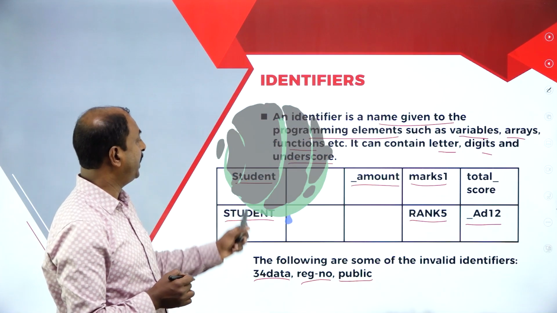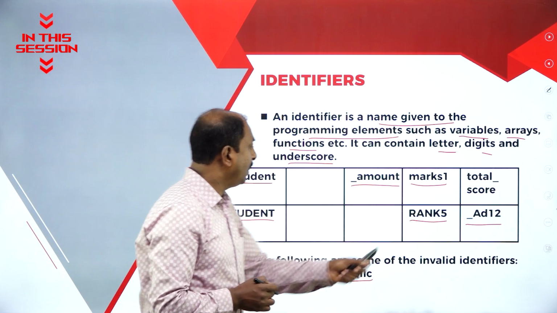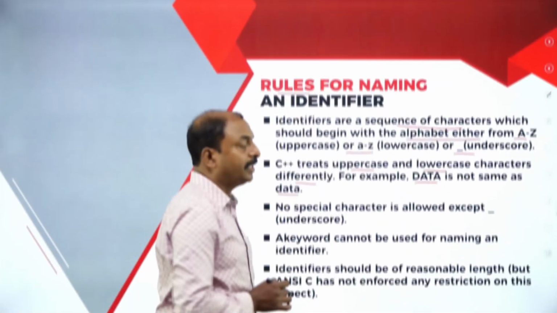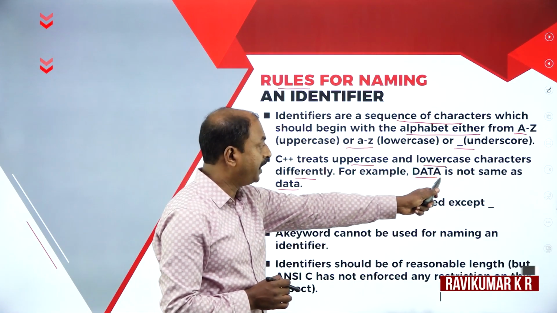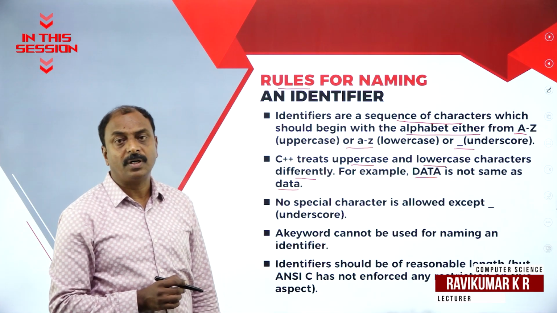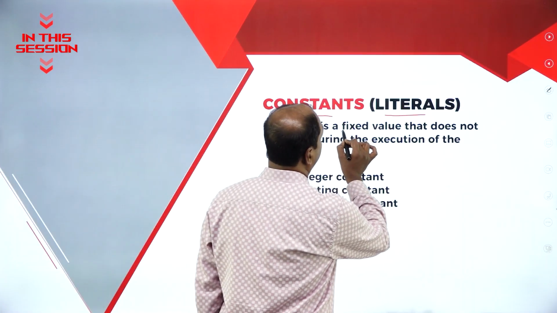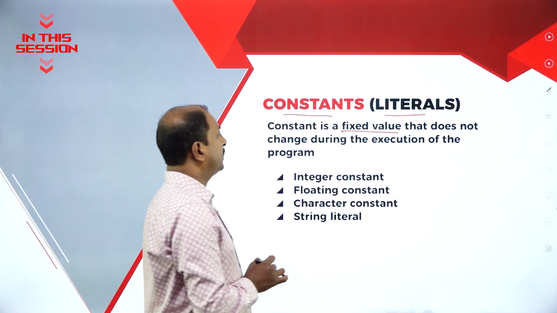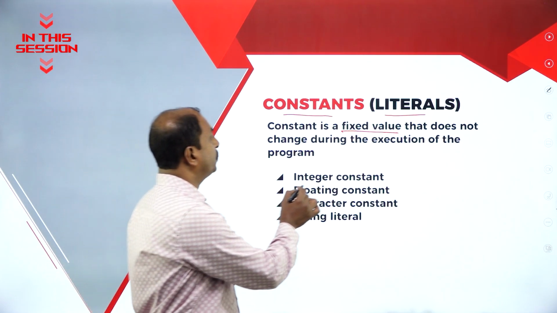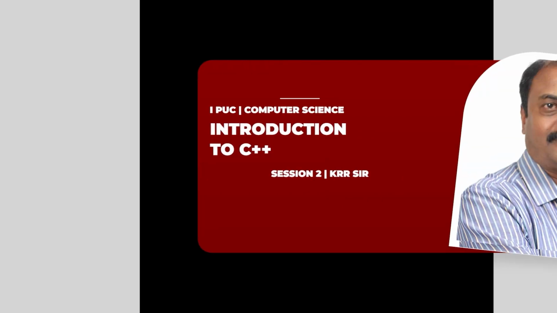First rule says that identifier can start with underscore or small letter or even big letter. There is a difference between this data as a variable name and this another data as a variable name, because C++ is a case sensitive language. Constant is a fixed value that does not change during the execution of the program.